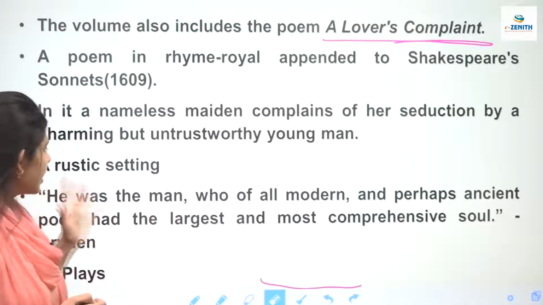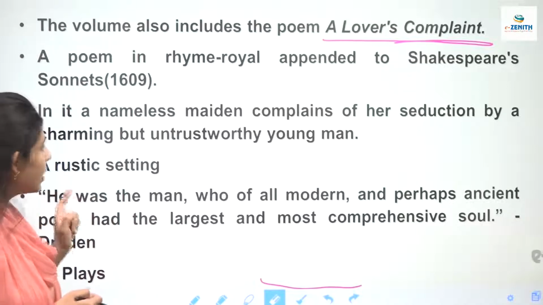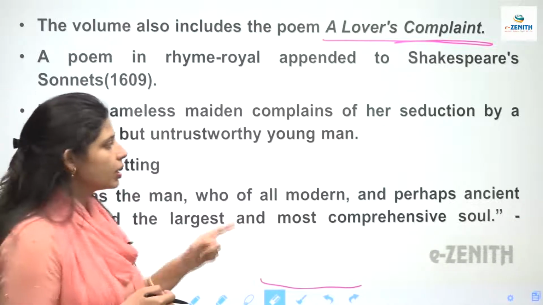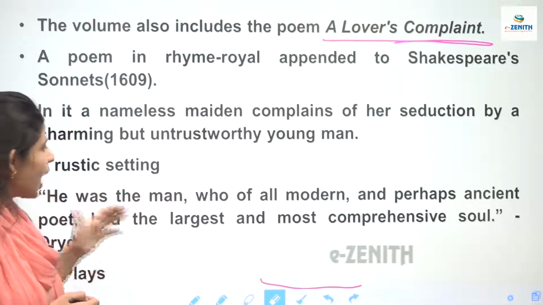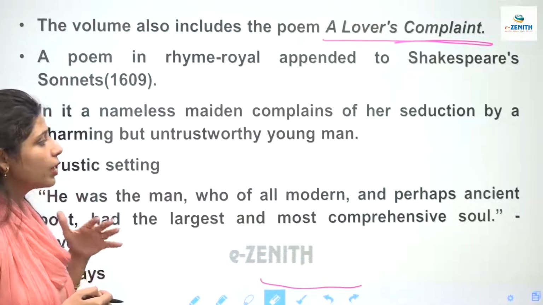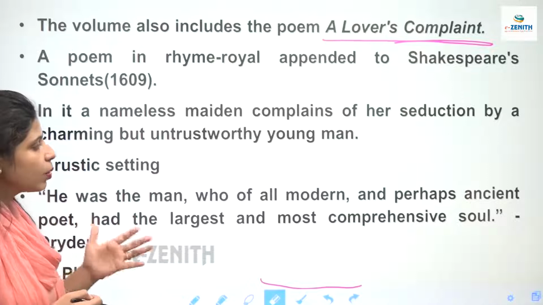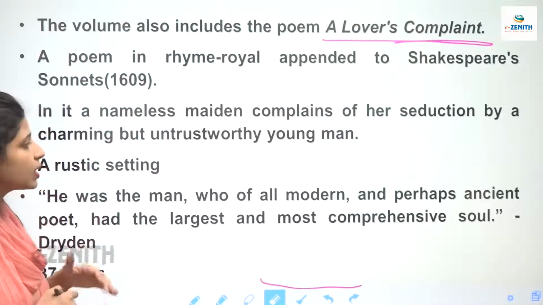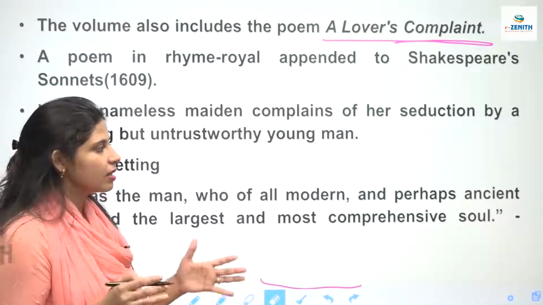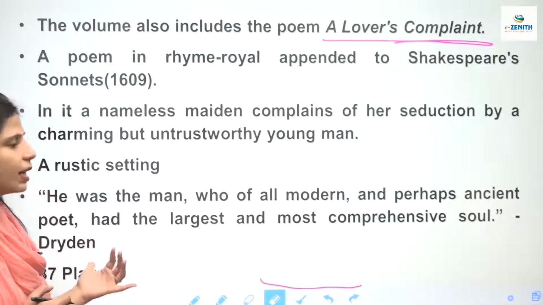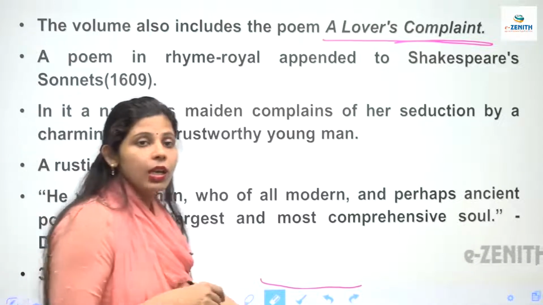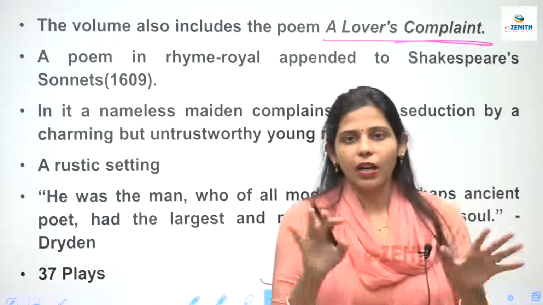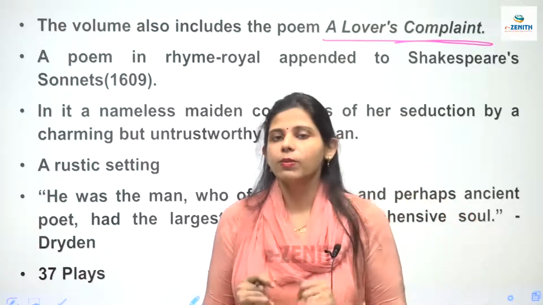What does Dryden say? Let me just repeat it once more. He was the man who, of all modern and perhaps ancient poets, had the largest and the most comprehensive soul. कि जितने भी modern और ancient poets थे उनमें सबसे ज़्यादा क्या था? Comprehensive अगर किसी का soul था, that was of Shakespeare, and it is said by Dryden. So this was the gist, the background of Shakespeare and the age where Shakespeare was writing.